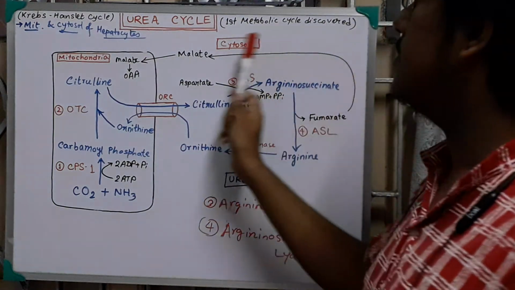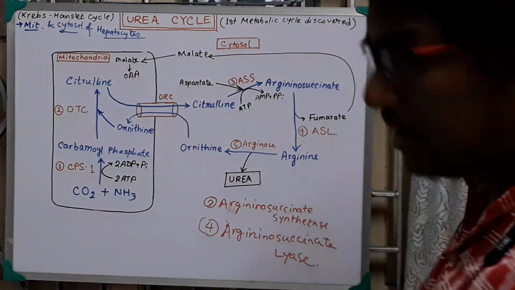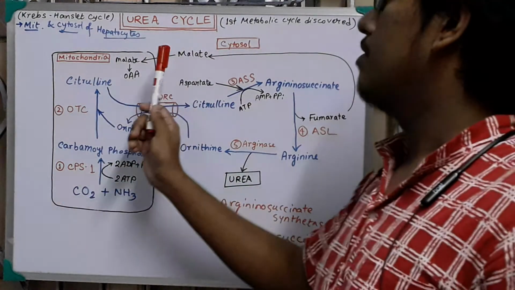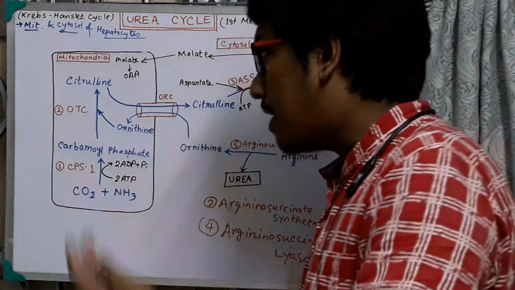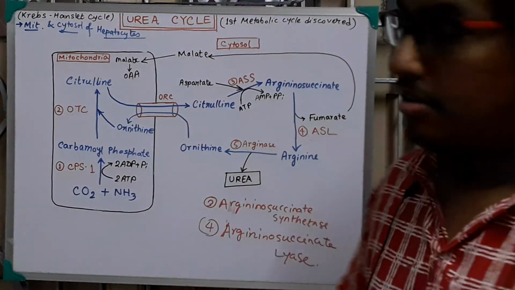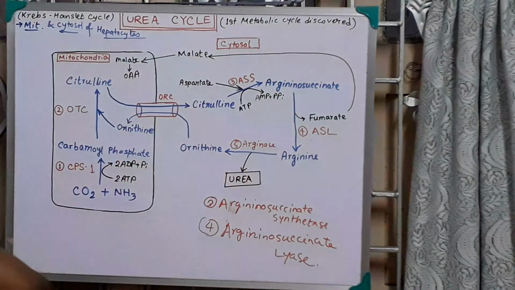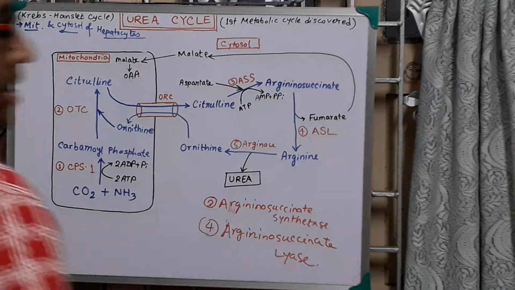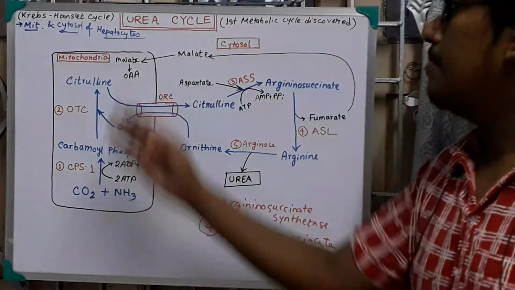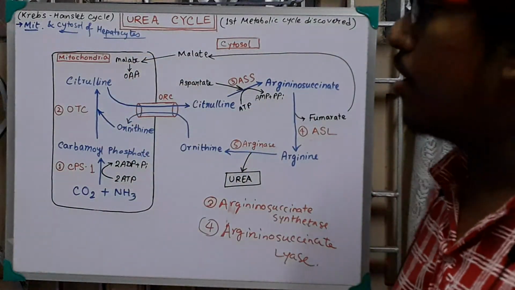So fumarate is first converted into malate. This malate will enter into the mitochondria. In mitochondria, malate will be converted into oxaloacetate, because this is a TCA cycle, that is the Krebs cycle step, where malate to oxaloacetate is formed.